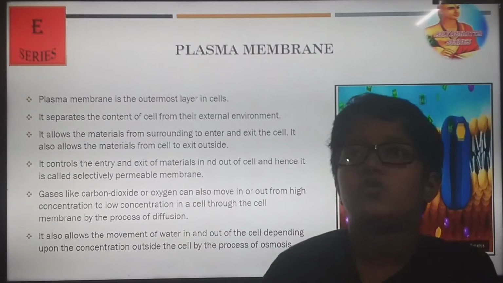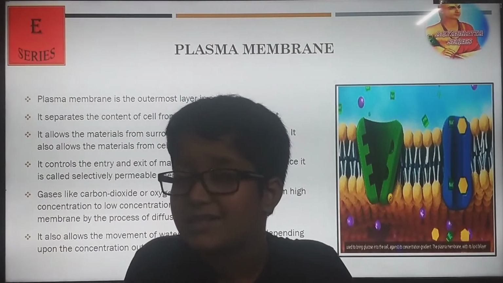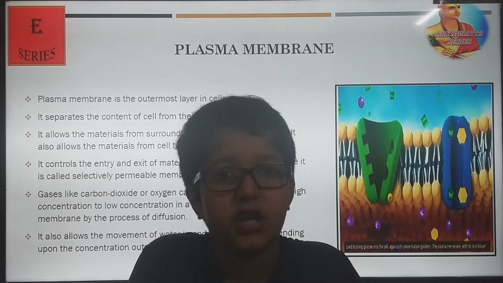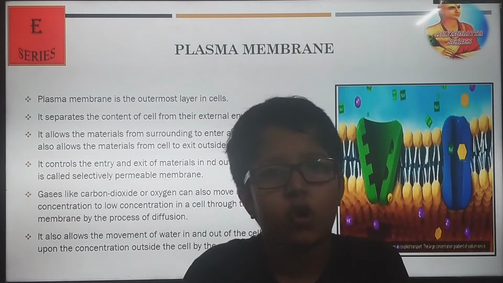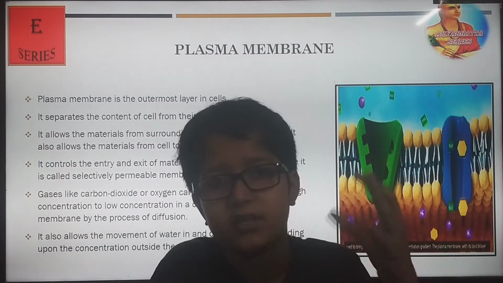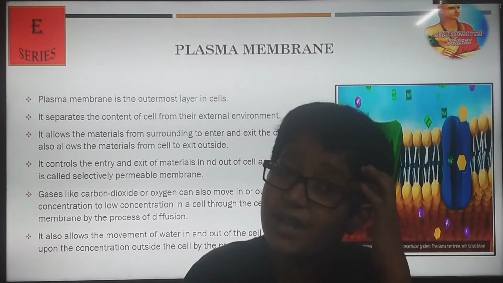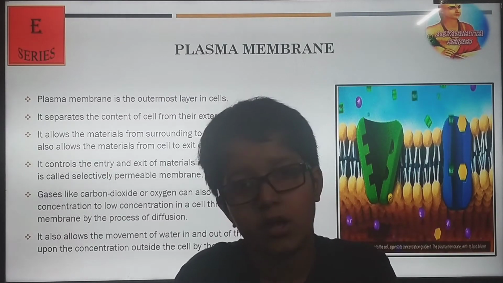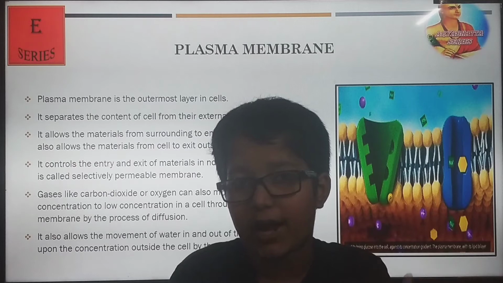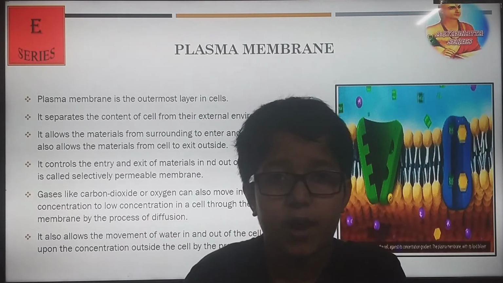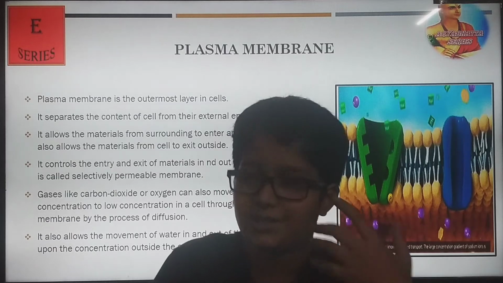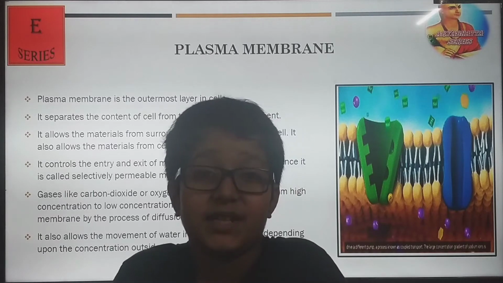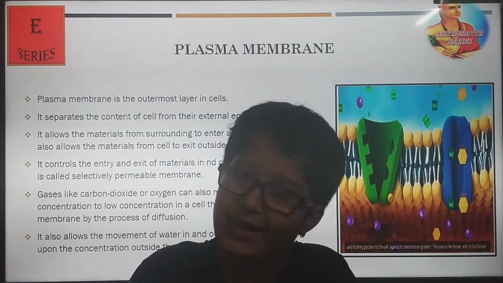It means that it allows only some particles which it recognizes to move in and out of the cell. For example, water, oxygen and carbon dioxide move inside and outside the cell. Only oxygen, water and the components needed by the cell are recognized by the plasma membrane, so it only allows those things to enter, and only things which are not required to exit the cell. Bacteria and dust are not allowed inside the cell.